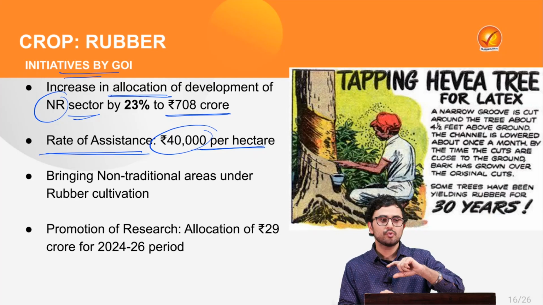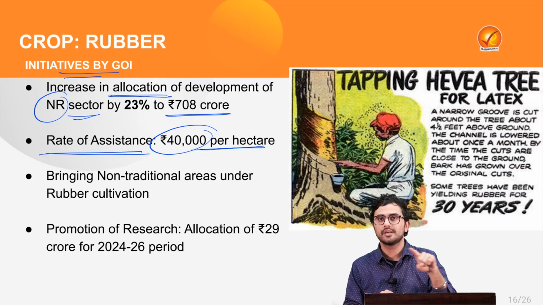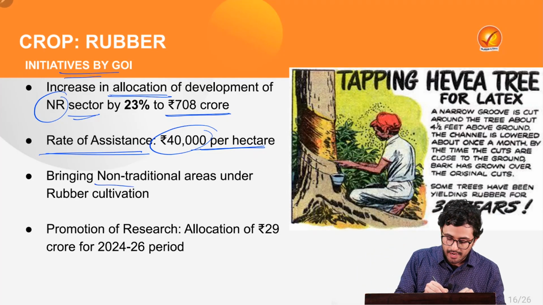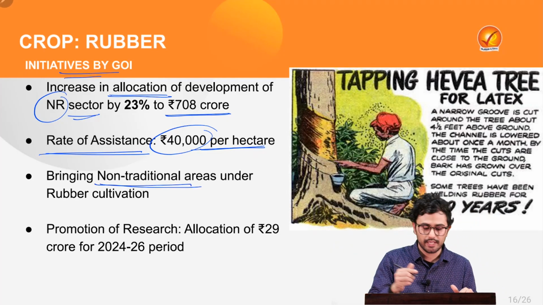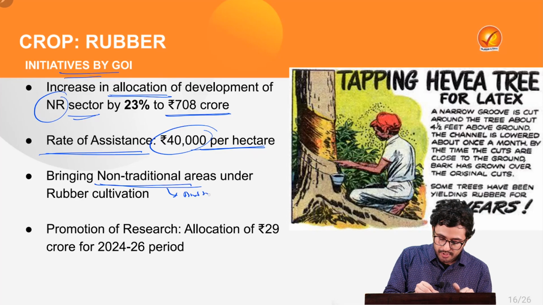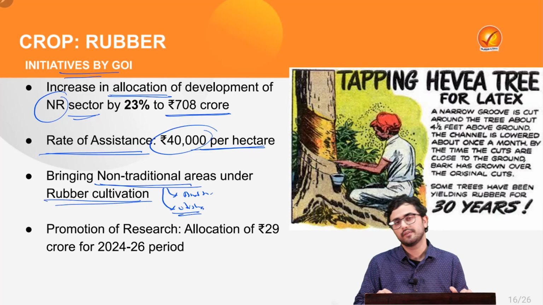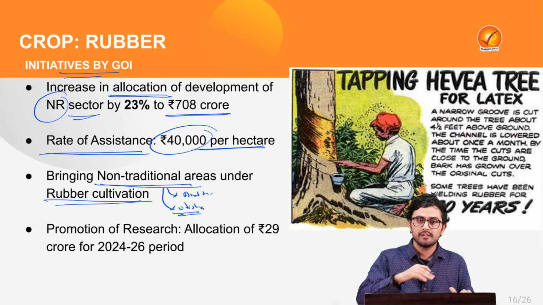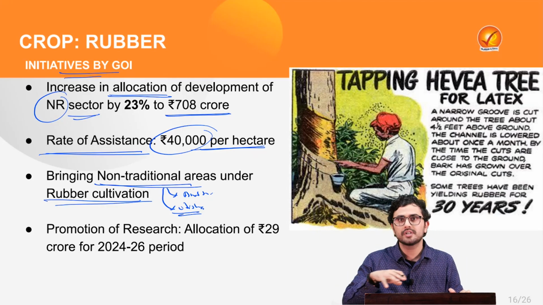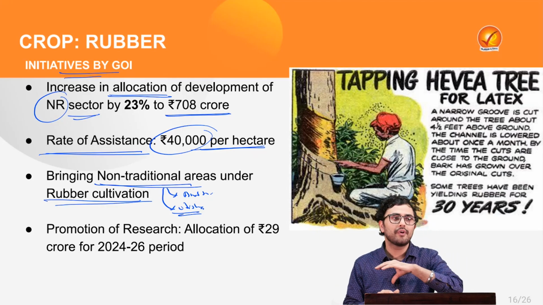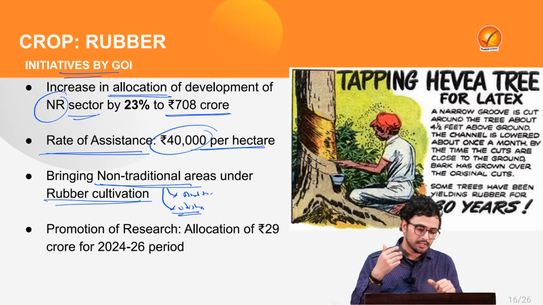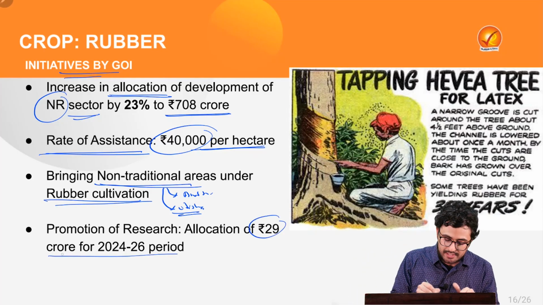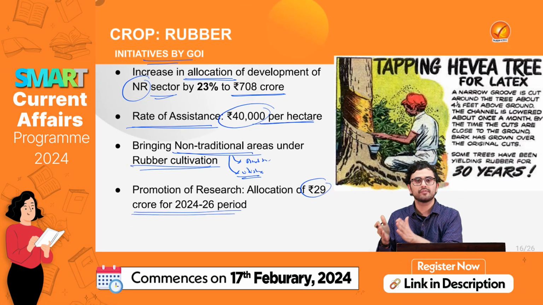At the same time, to increase the area under rubber cultivation, the government has decided to bring non-traditional areas such as Andhra Pradesh and Odisha under rubber cultivation. Also, to promote research in the development of natural rubber sector which can suit various climatic conditions, the government has allocated 29 crore between 2024 to 2026 period.